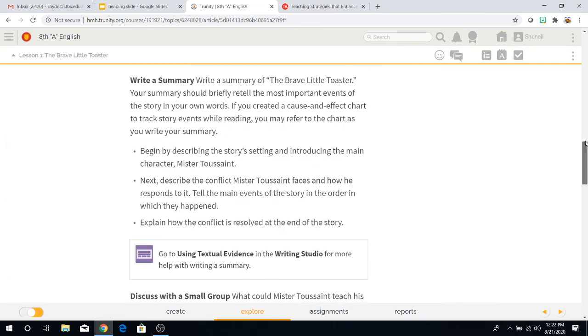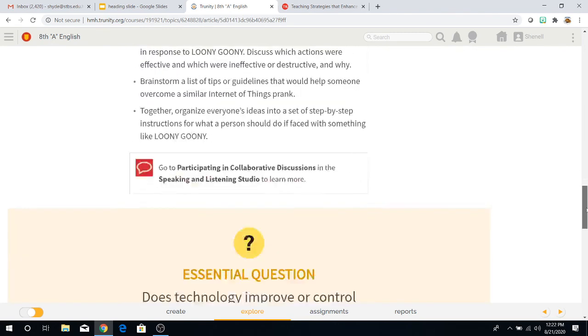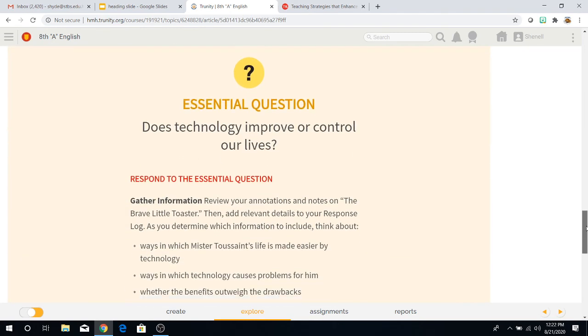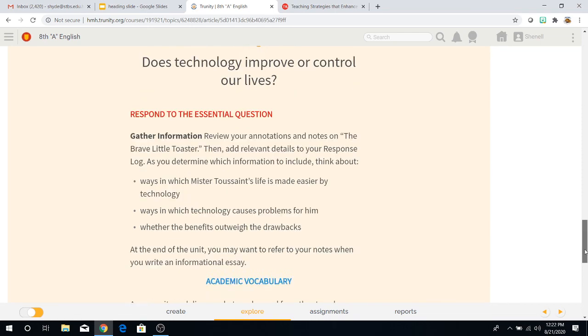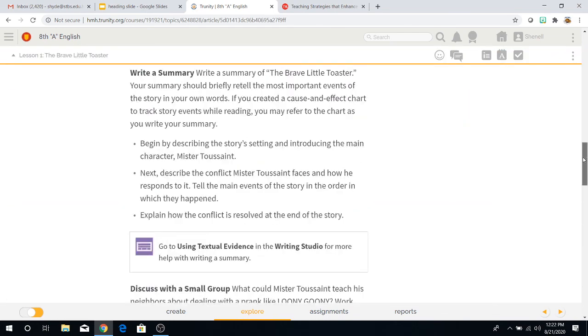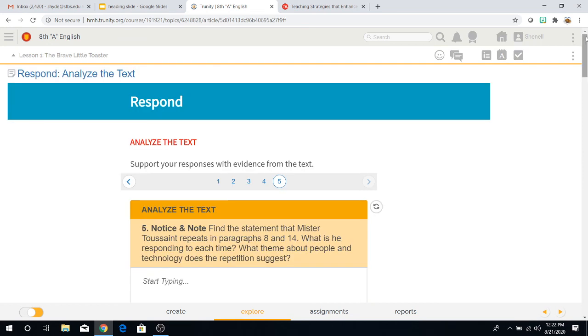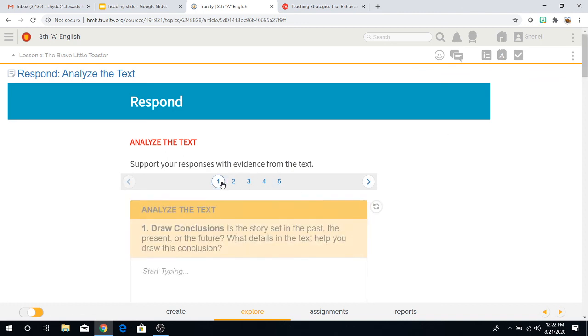Okay, guys? Oh, and one more thing. Remember your essential question. Does technology improve or control our lives? Remember, you really need to think about that because you've come to the end of your story. And that will be the following topic that we will talk about in class. So you better be ready with a really good answer for that.